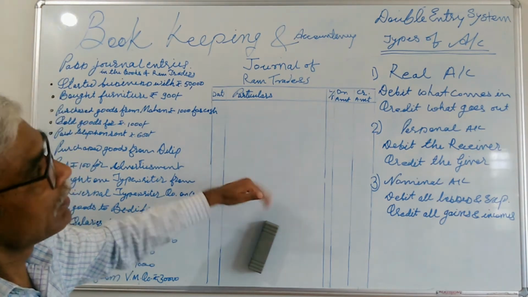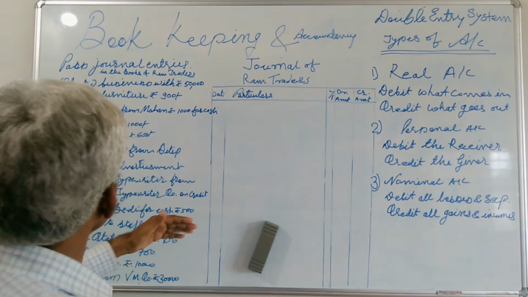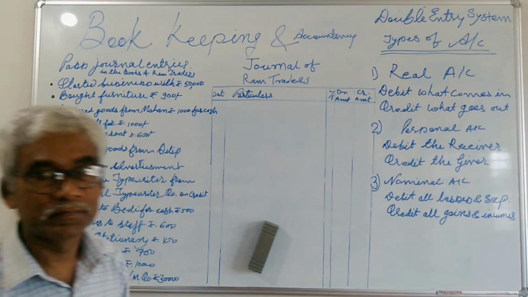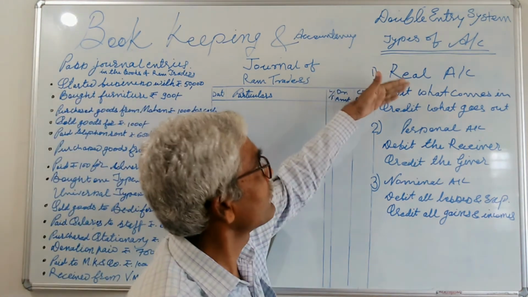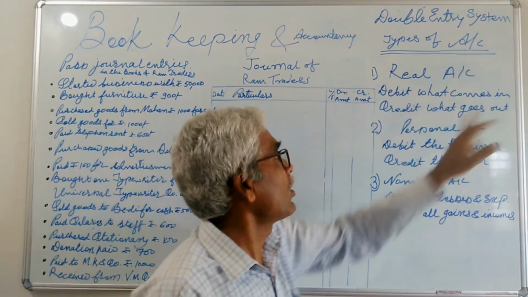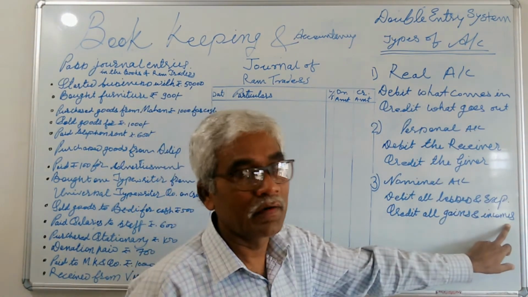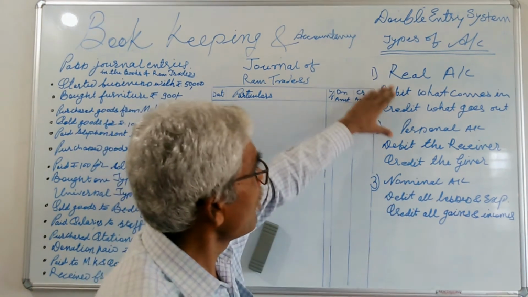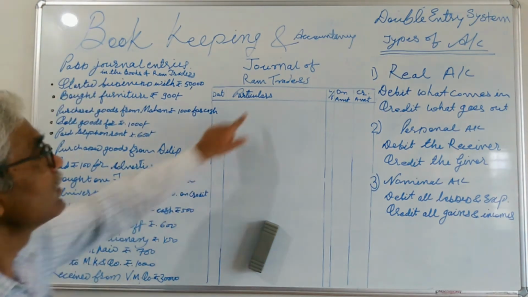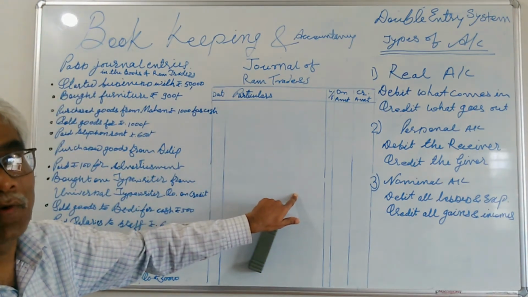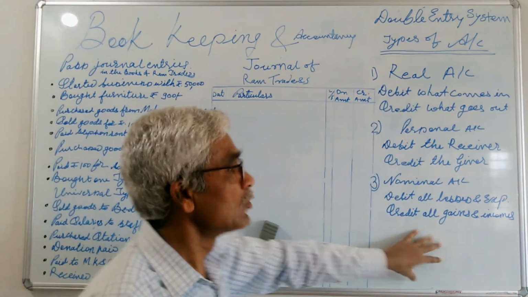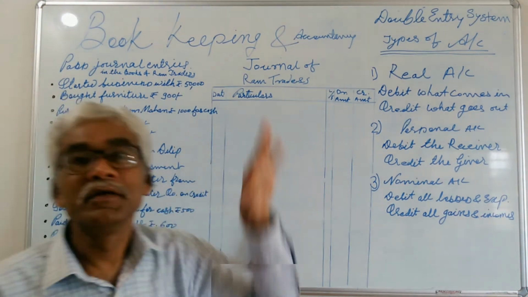For better understanding, we have to take more and more problems for the application of rules as per the double entry system, that is real account, personal account and nominal account. Or suppose how we can use the rules to record this transaction in a journal. That is very important. So we have to apply the rules to record the transaction in a journal.